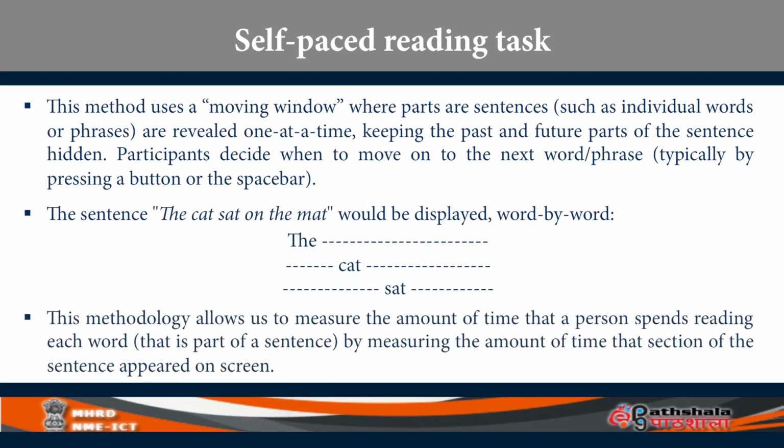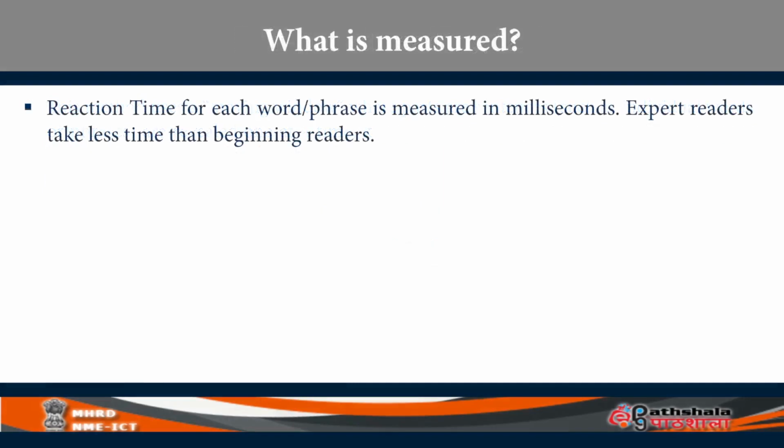This methodology allows us to measure the amount of time a person spends reading each word of a sentence by measuring the amount of time that section of the sentence stays on the screen. So what is measured in this? Reaction time for each word or phrase is measured in milliseconds.